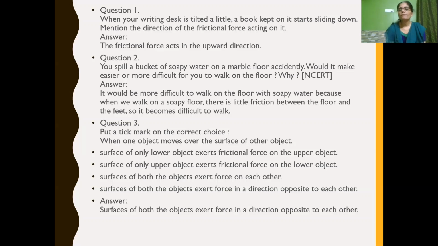So there will be a frictional force which acts in the opposite direction, isn't it? So now let us see the options. Surface of only lower object exerts frictional force on the upper object. Second option, surface of the upper object exerts frictional force on the lower object. Surface of both the objects exerts force on each other. Last one, surface of both the objects exert force in a direction opposite to each other. So the fourth option is the correct answer. The surface of both the objects exert force in the direction opposite to each other.